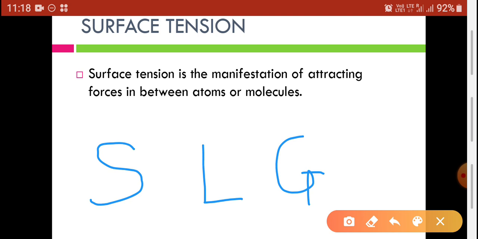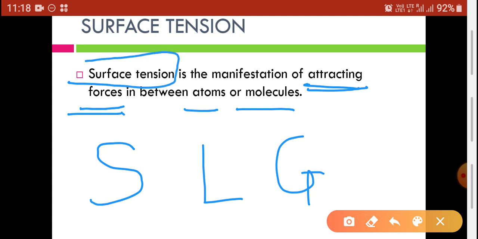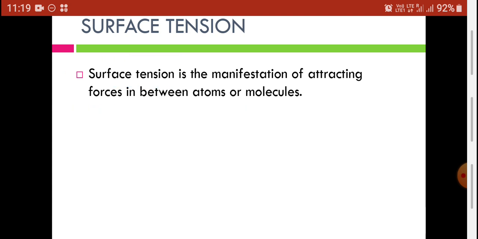Each state, that means a solid substance, is made up of molecules, while a liquid substance is also made up of liquid molecules, and a gaseous substance is also made up of gaseous molecules. So all the substances are made up of atoms or molecules. In between these molecules there are some attracting forces present, and these attracting forces are responsible for surface tension. So surface tension is the output of these attracting forces which are present in the molecules of the substance. So let us see in detail.